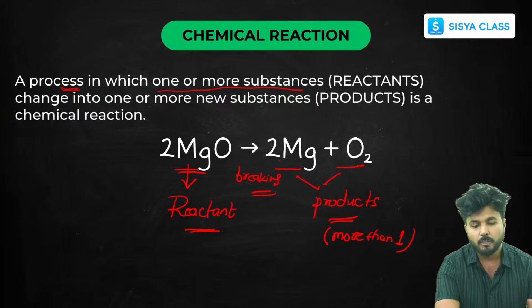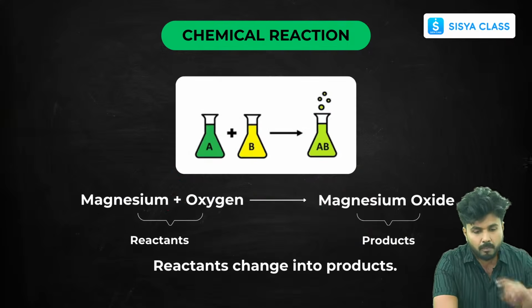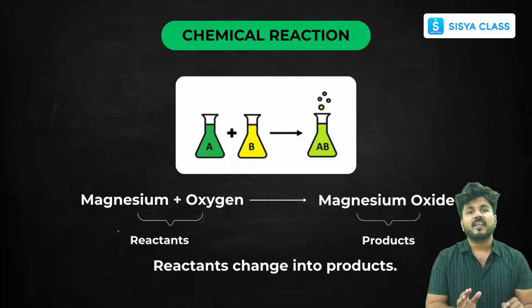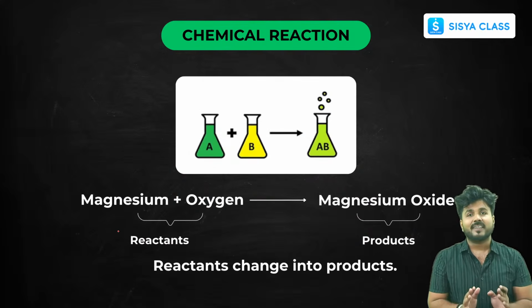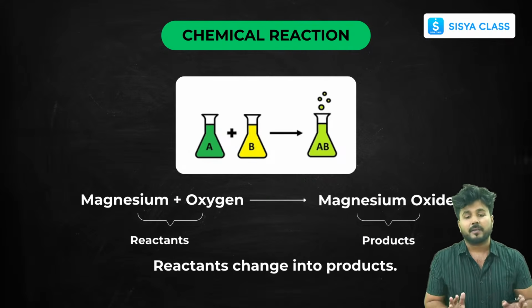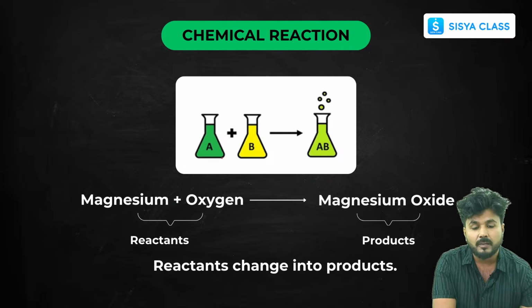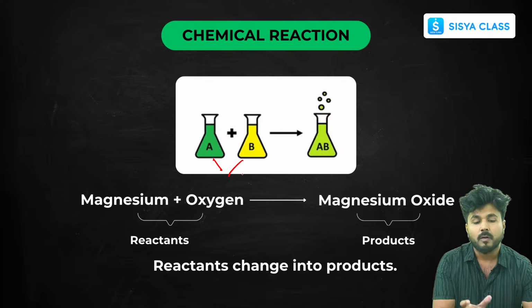Now, moving forward. This is just an example for you to understand the chemical reaction in a better way. As you can see in the picture, there are two funnels in which two reactants, A and B, are kept, and they are reacting to form AB. What are these bubbles showing?